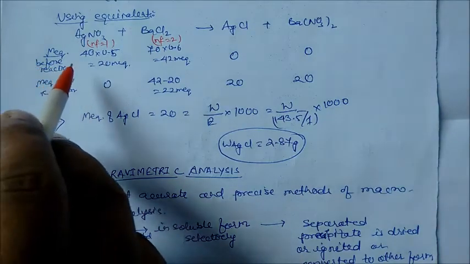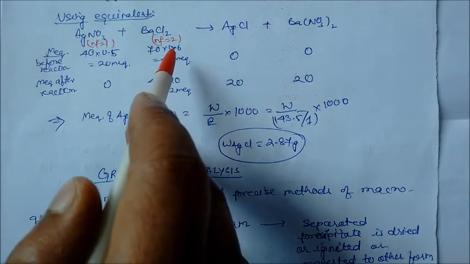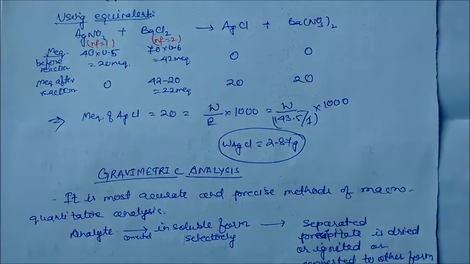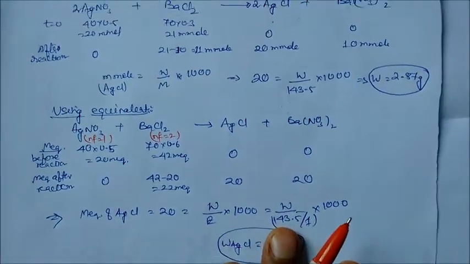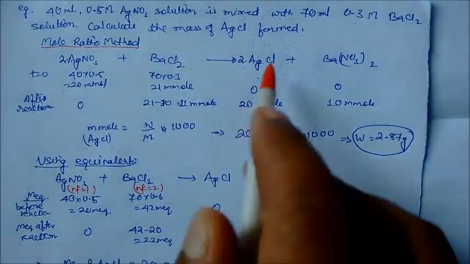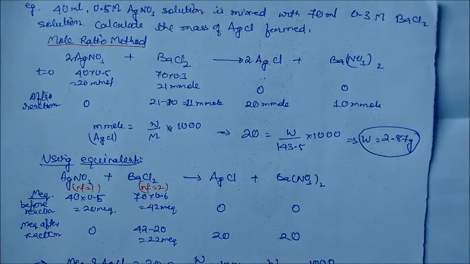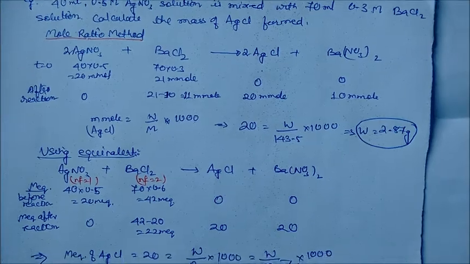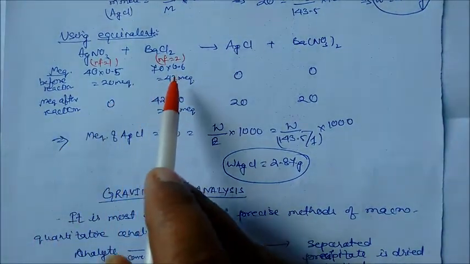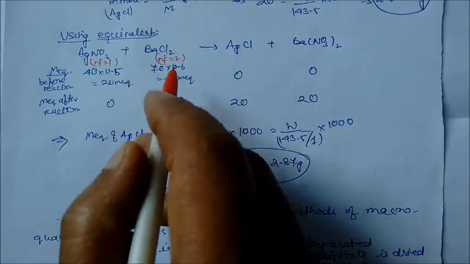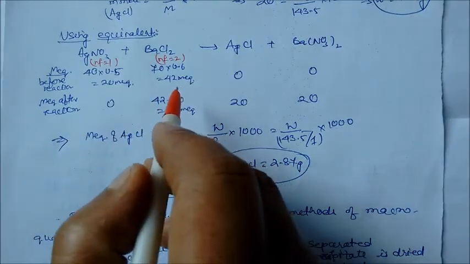So the milliequivalents before reaction are 40 into 0.5, that is 20 milliequivalent, and here 70 into 0.6. Why 0.6? Because the molarity of barium chloride is 0.3, and normality is equal to molarity into n factor. Here the charge of barium is 2, so it will be 0.3 into 2, that is 0.6. So it will be 42 milliequivalent. So we have 20 milliequivalent and 42 milliequivalent.